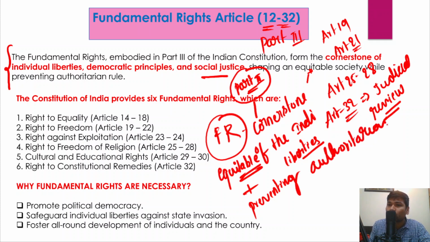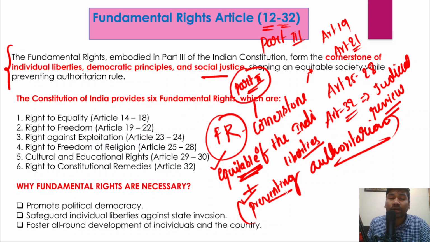Now, whenever such a question is being asked, you could write this. Fundamental rights play a very, very important role in creating an equitable society, and they could also prevent authoritarianism by the state, right? So these are the 6 fundamental rights that the Constitution has provided for. I hope all of you knew about these 6 fundamental rights.